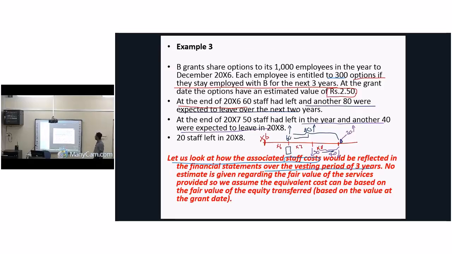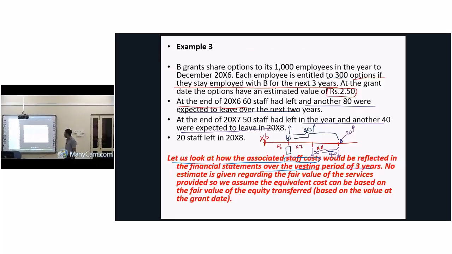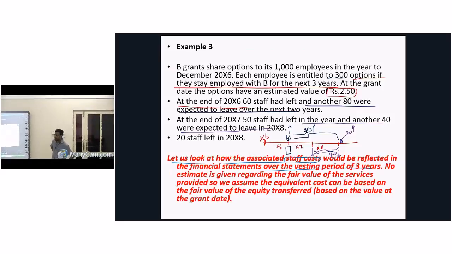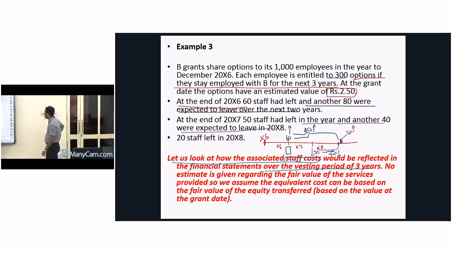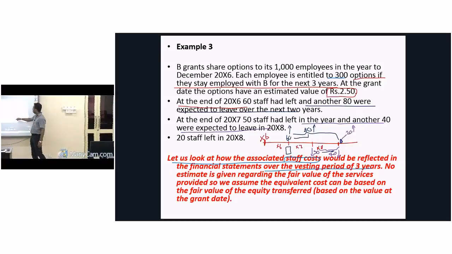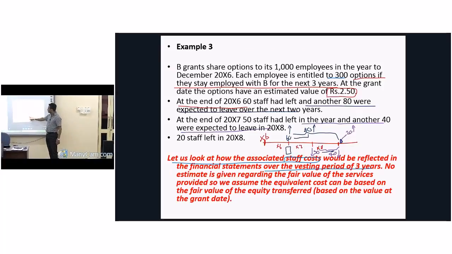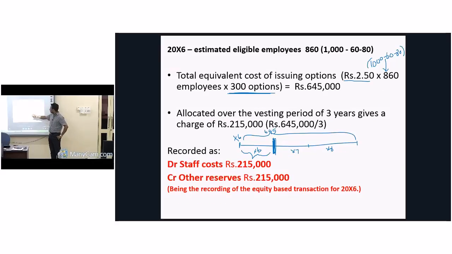What is the fair value of the option at the grant date? Again, it is 2.50 given. Now assume we are at the end of year 1. What we need to do? We need to take the value at the end of year 1. How does it happen? Look, we are somewhere here now, at the end of year 1. At the end of year 1, what is the estimate?